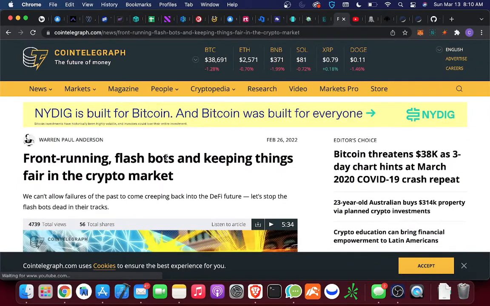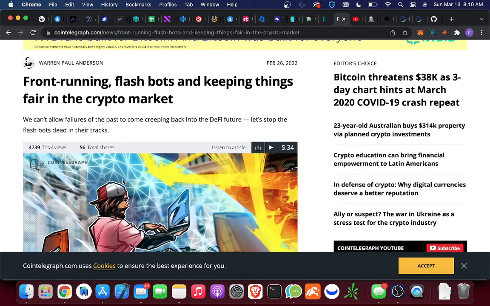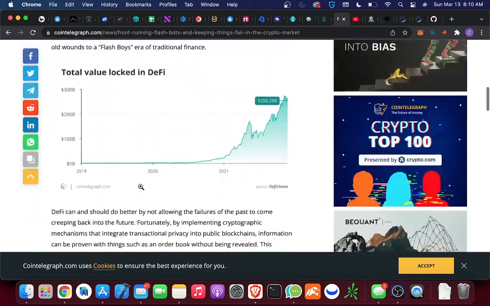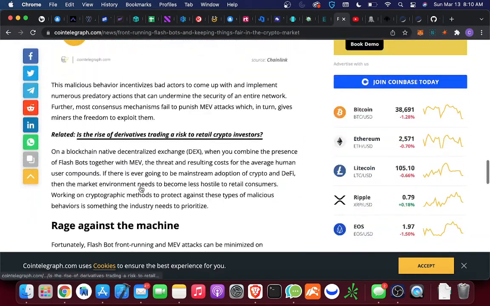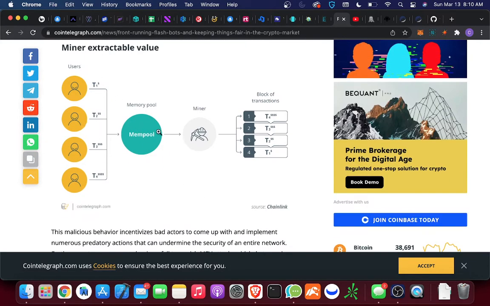Look, front running, flashbot keeps things fair in the crypto market. You know, it's not very hard to create one. They talk about it in here, what they're doing, what you can do. Everybody's looking it up. Basically, these users are looking to do X, and then the miners will make the money on the transactions, but you're able to jump in between and make money before the miners do, and then the miners still make their money, and the transactions still get done, and you just make money on both in between, right? Which is great because, again, you're part of both sides. You're part of the buying and the selling, and the transaction still gets done.